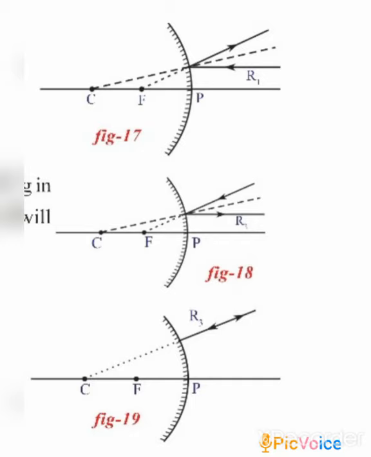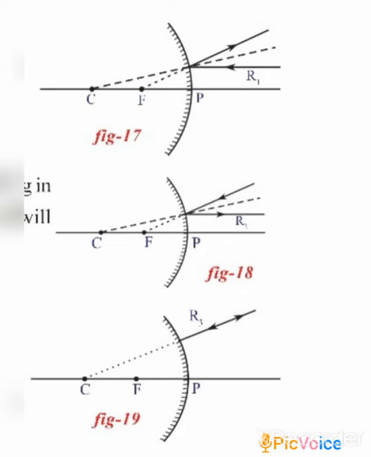And in the third situation, a ray traveling in the direction of the center of curvature, on reflection travels in the same direction, coming from the center of curvature.